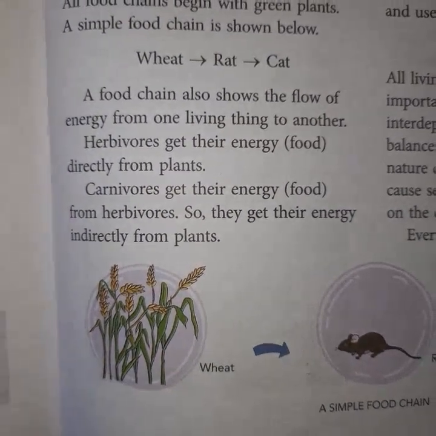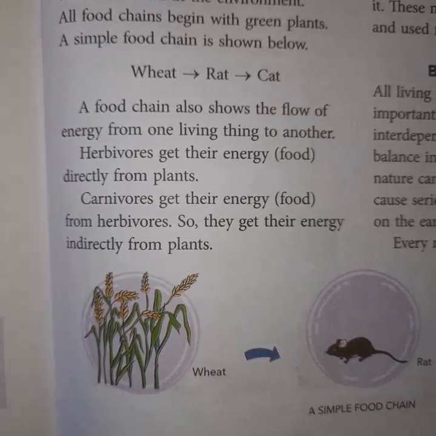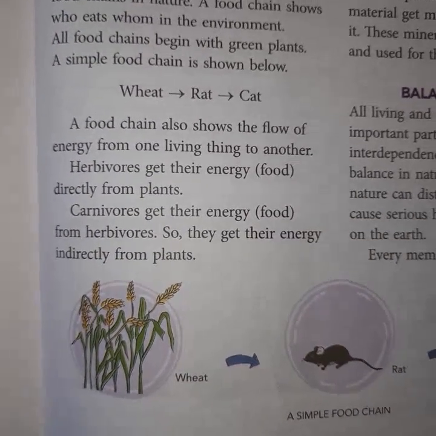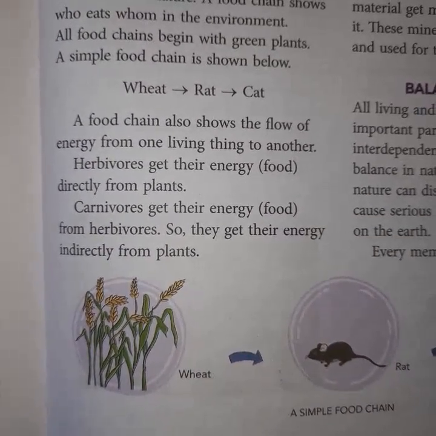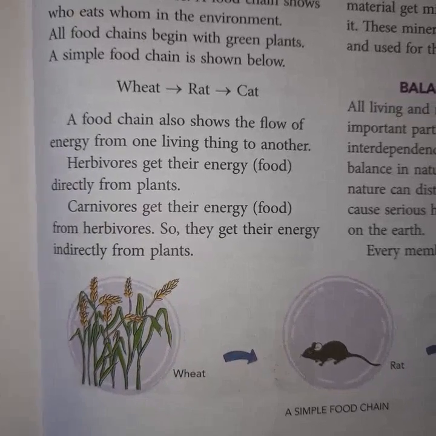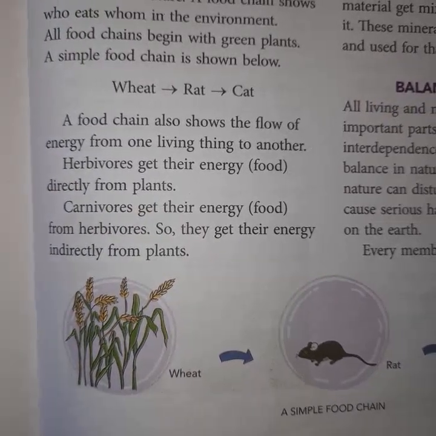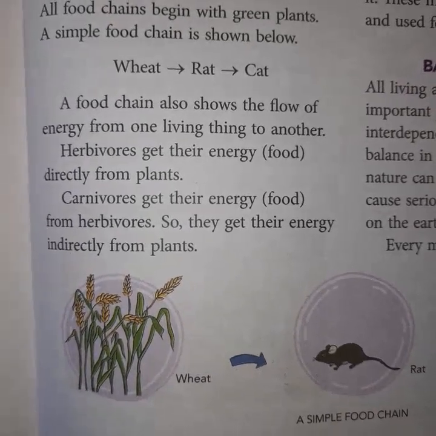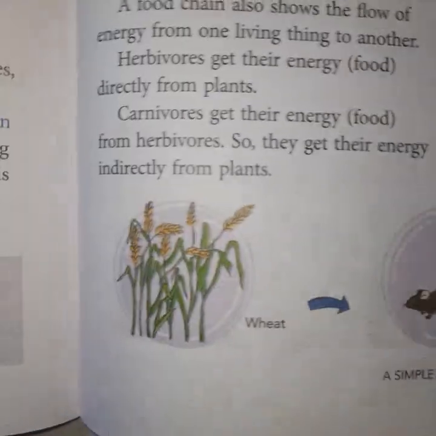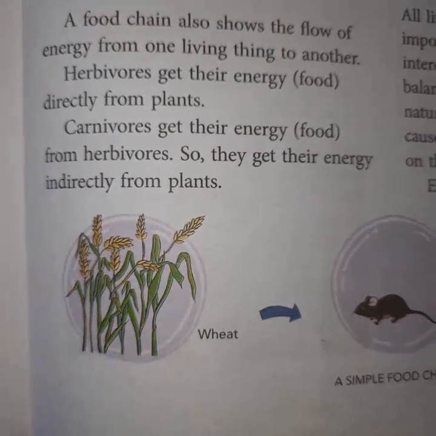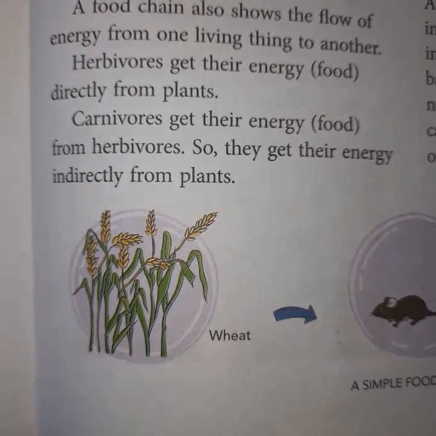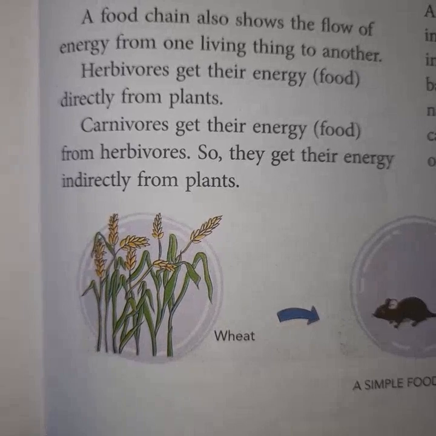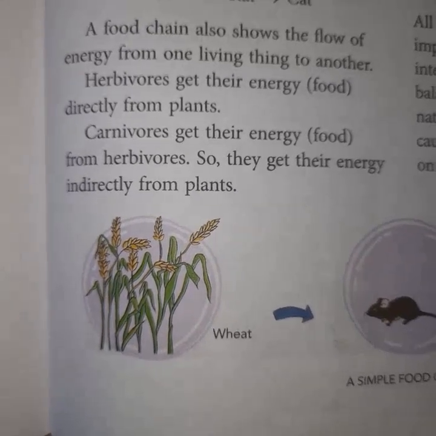A food chain also shows the flow of energy from one living thing to another. Herbivores get their energy directly from plants. Carnivores get their energy from herbivorous animals, so they get their energy indirectly from the plants. Because this is the first member of the food chain, that is the wheat. Wheat is the green plant. It is the first source of energy, and the energy level is very high because it is the first member.